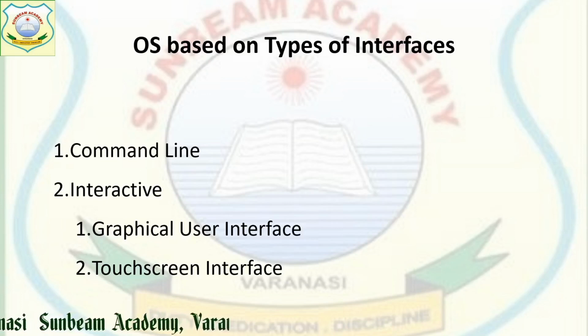One is windows, means every icon or software you open, it opens in a window. Then it has menus, you can see different menus over there. Then icons, on your desktop you get icons, or in the software you get different buttons, they are the icons.